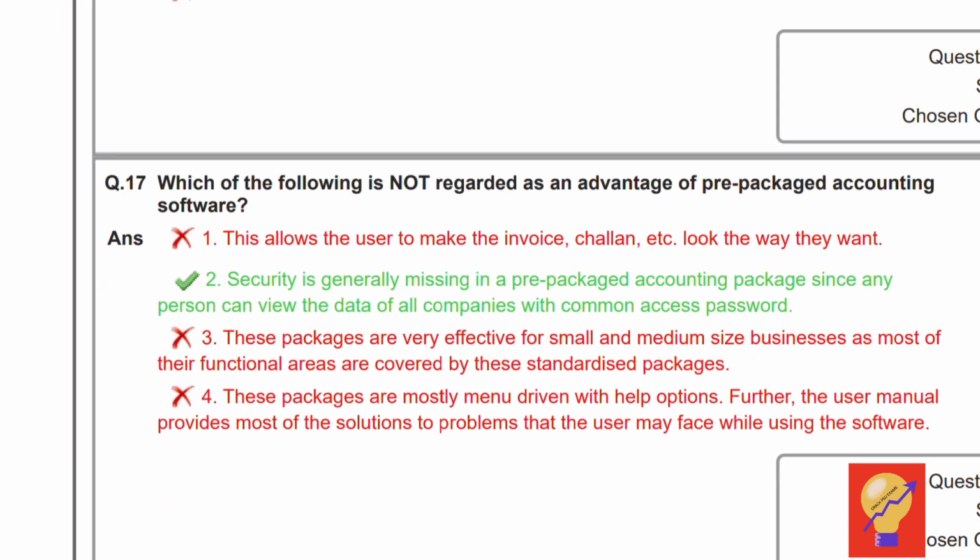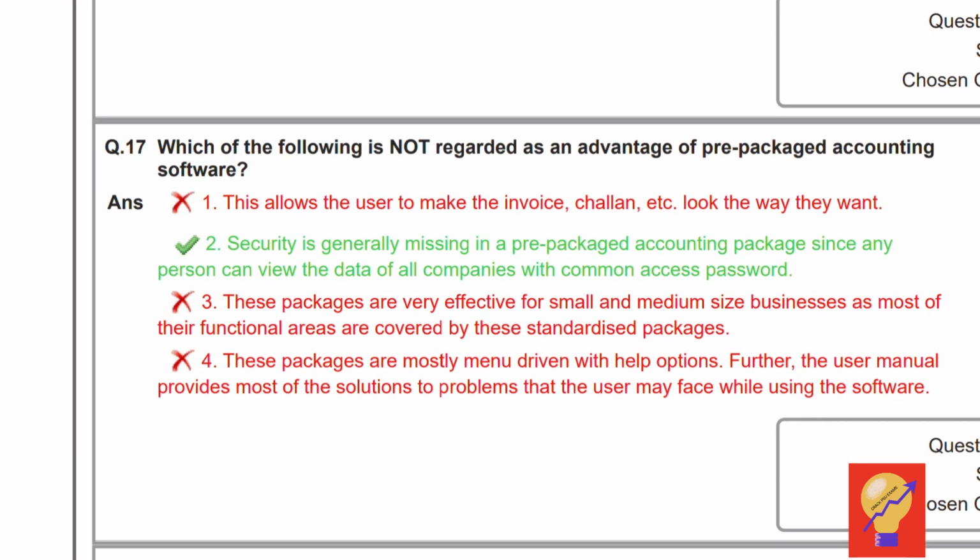Question 17. Which of the following is not regarded as an advantage of pre-packaged accounting software? First option: allows the user to make the invoice, challan, etc. look the way they want. Yes, it's an advantage. Option 2: security is generally missing in pre-packaged accounting software since any person can view the data of all companies with a common access password. This is not an advantage. Hence, option 2 is the correct answer. Option 3 and 4 look perfect.